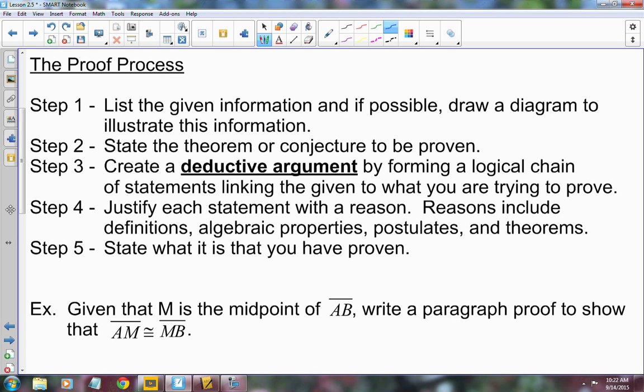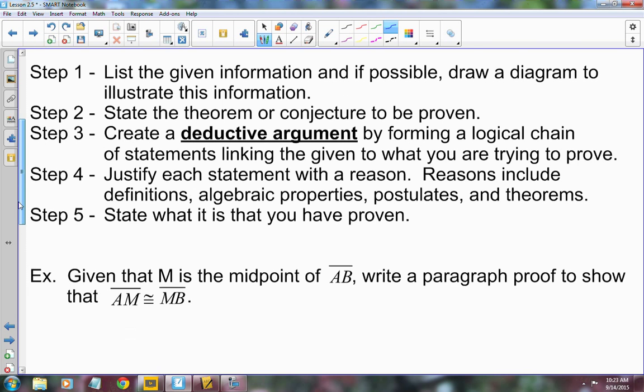And when you justify it with a reason, your reason is usually a definition, a postulate, a theorem, or a property that you're going to learn. And so you continue in that logical chain of events until you come up with what you're trying to prove. Kind of like Chetney in the Legally Blonde video, right? She realized that she had a perm, and she made the connection that if you get a perm and you wash it, you don't wash your hair, and so on. You know, went through the whole thing today. All right.